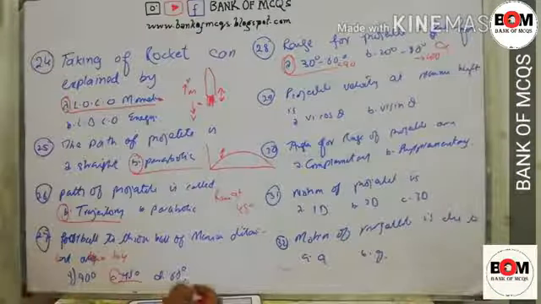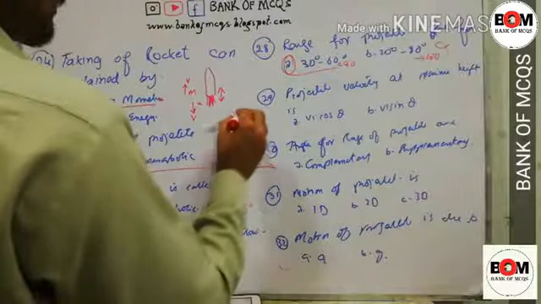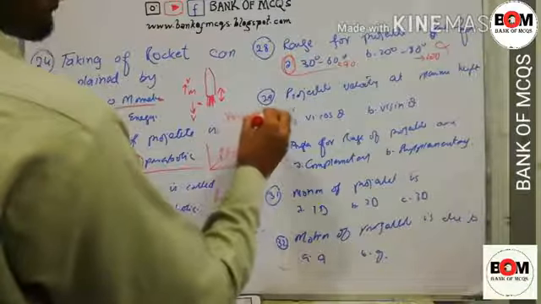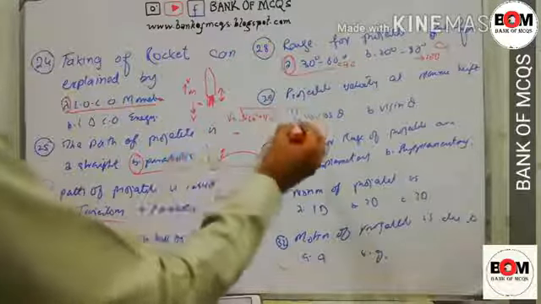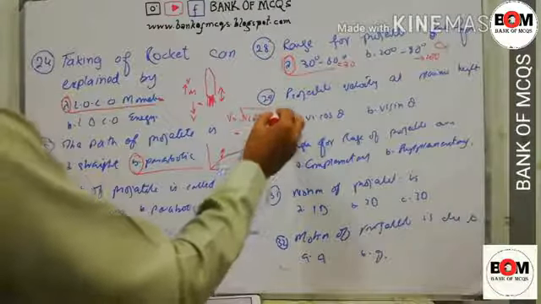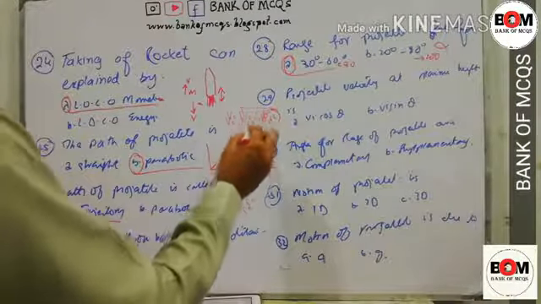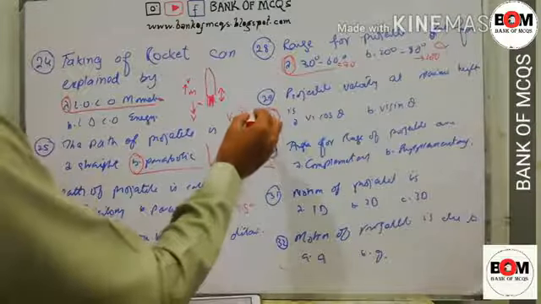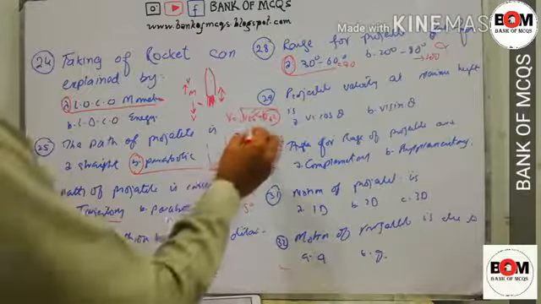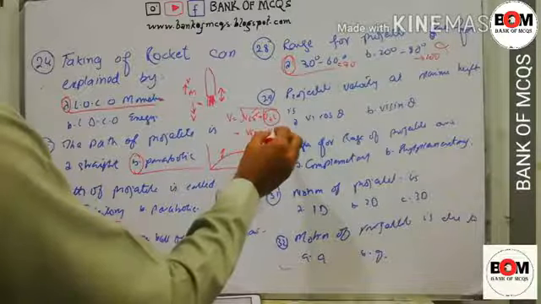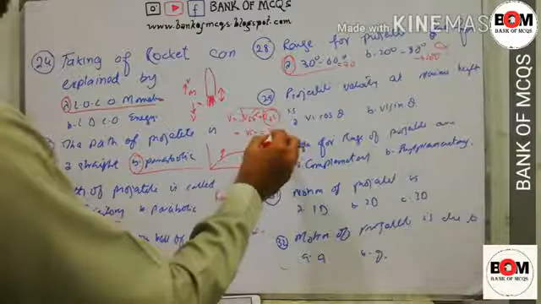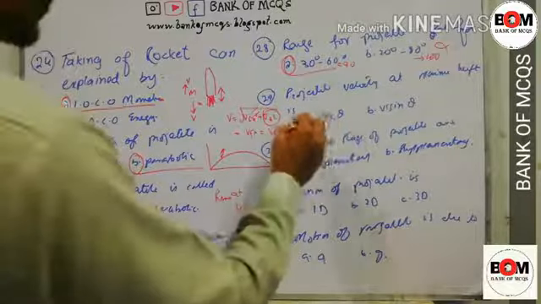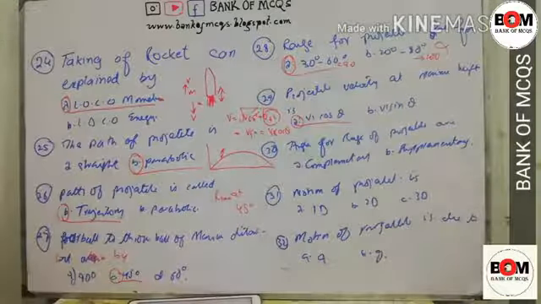Projectile velocity at maximum height is? We know that the velocity of a projectile is equal to the square root of vx squared plus vy squared. At the high point the vertical component of velocity is 0, so we will only get vx squared. So the square and root cancel, and vx is equal to vi cos theta. So option A, vi cos theta, is right.